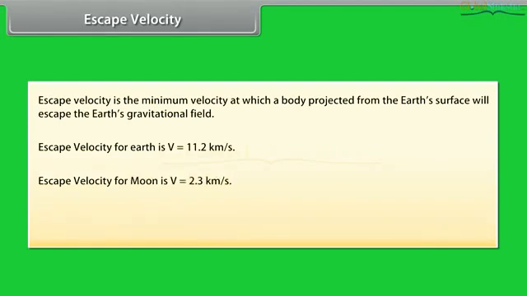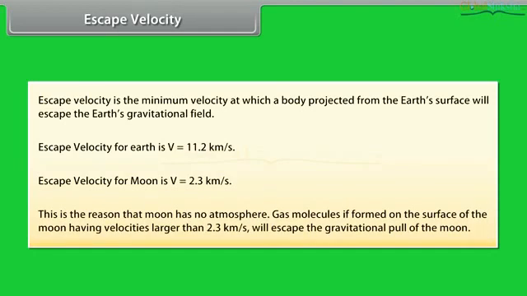Escape velocity for the Moon is v is equal to 2.3 km per second. This is the reason that the Moon has no atmosphere. Gas molecules, if formed on the surface of the Moon, having velocities larger than 2.3 km per second, will escape the gravitational pull of the Moon.